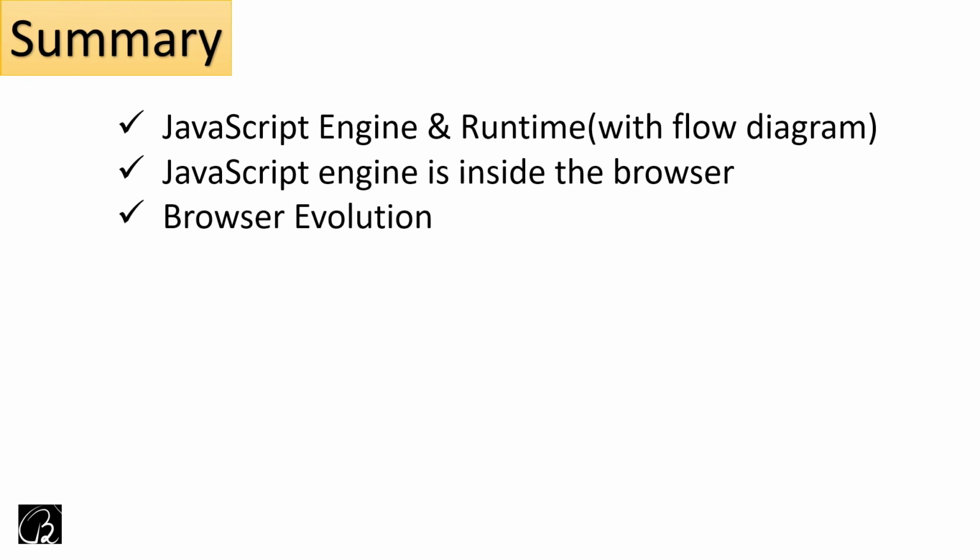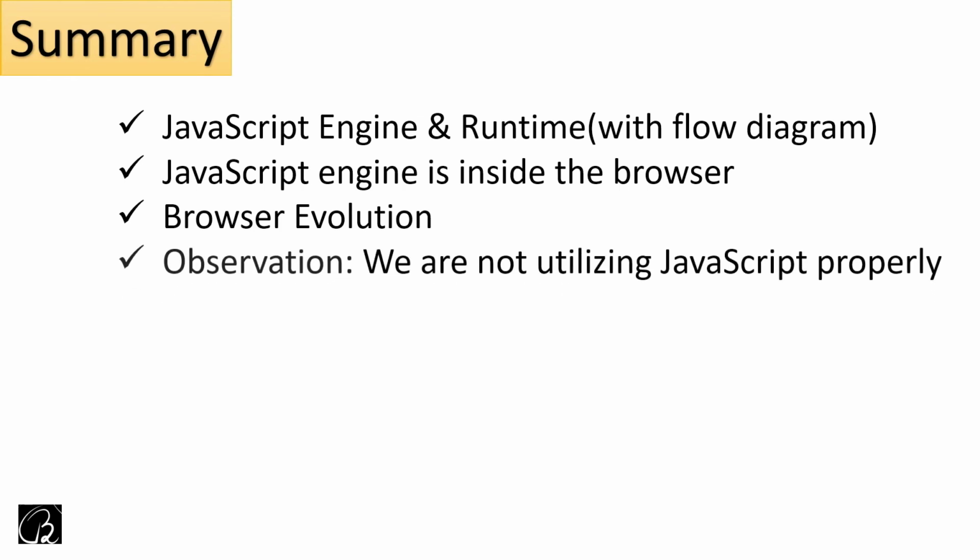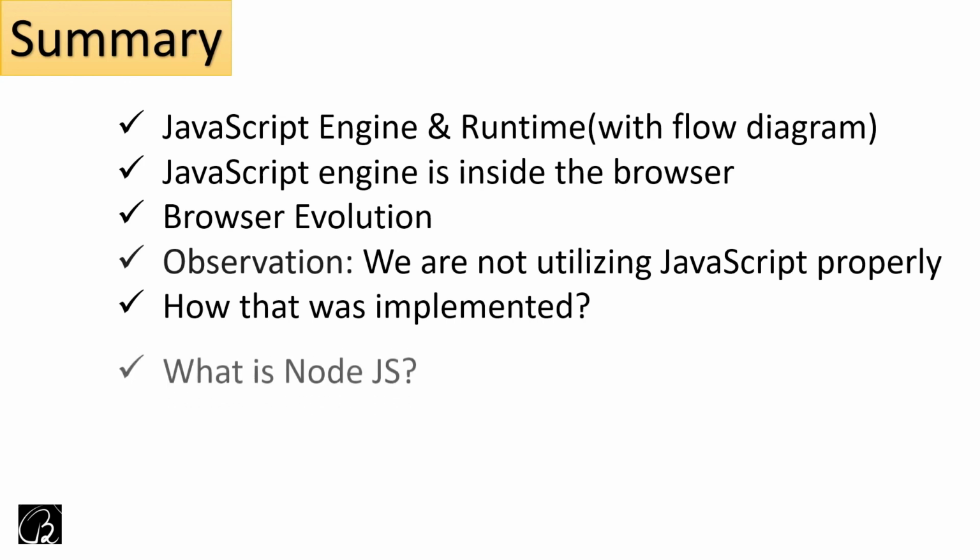After that we saw an observation made by Rendell, an innovative, brilliant mind. He thought we're not utilizing JavaScript properly because it can run only inside the browser. So why can't we use it outside the browser? Then we saw how that was implemented, how Rendell pulled the JavaScript engine out of the browser into a different context outside the browser, and the V8 engine was selected as the JavaScript engine. Then we saw Node.js. What is Node.js? It's an open source runtime for JavaScript where JavaScript code can run outside the browser.